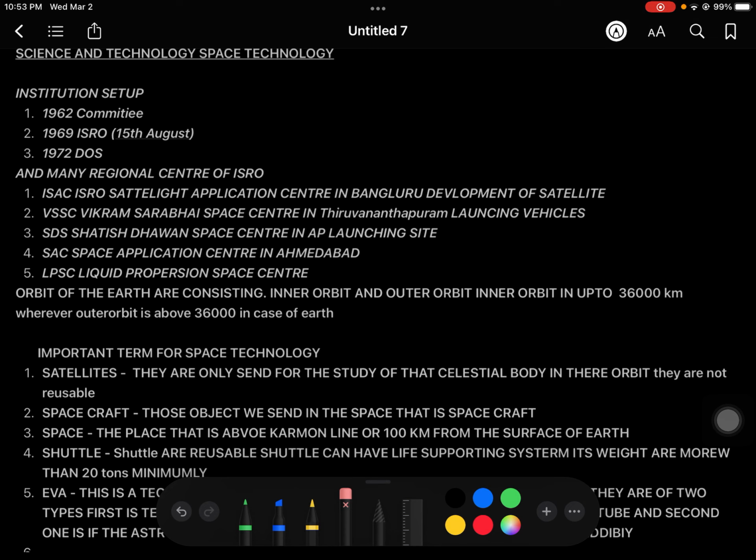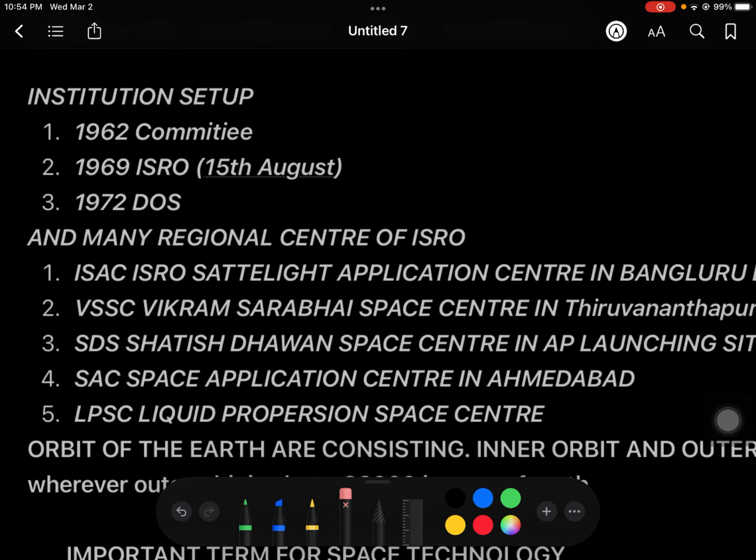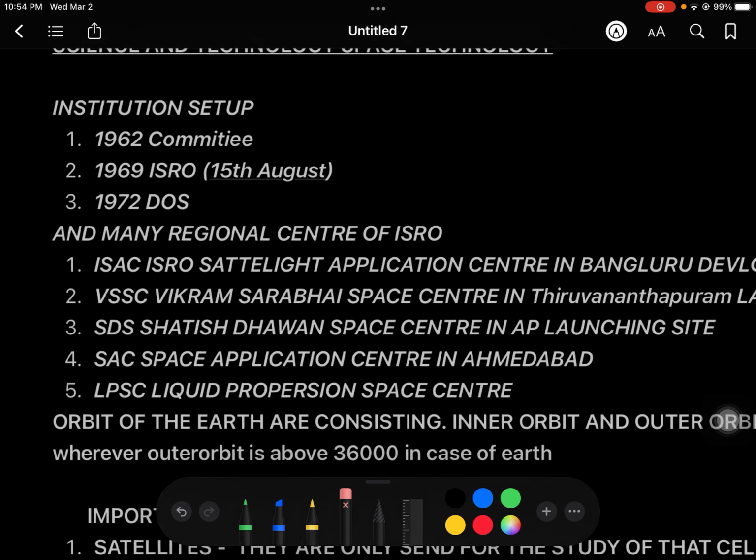Next, 1969. After so much discussion from 1962 to 1969, they arranged the new organization, that was ISRO, the Indian Space Research Organisation, on 15th August. That's our Independence Day also. So that was a great day for choosing that institutional setup.